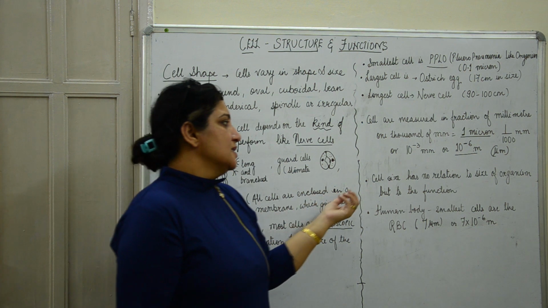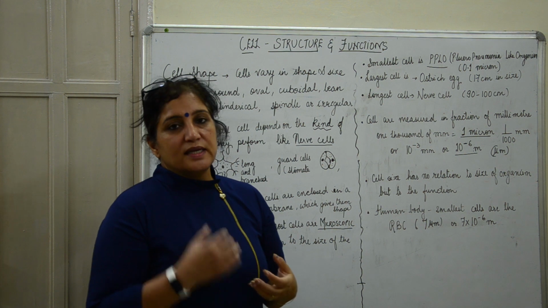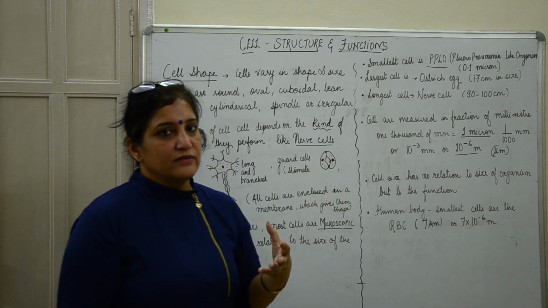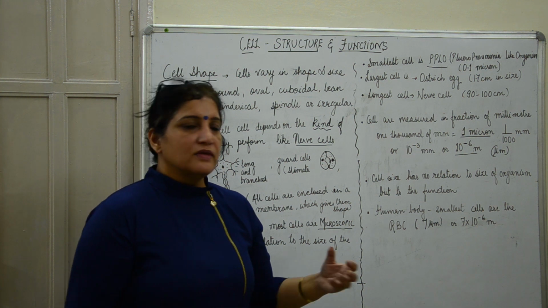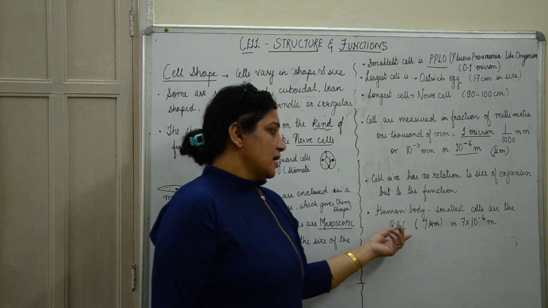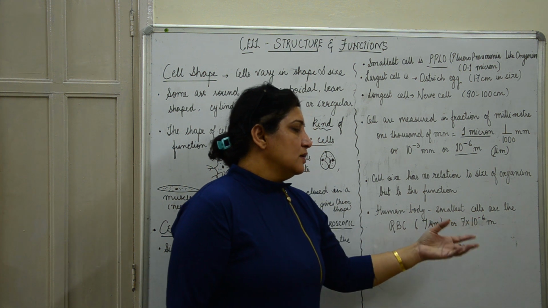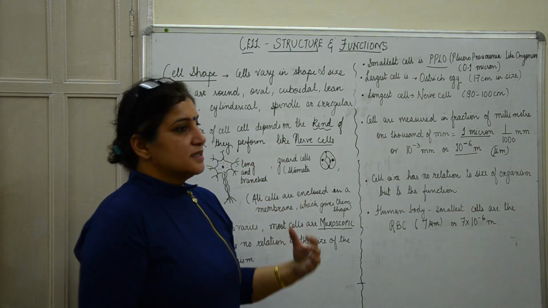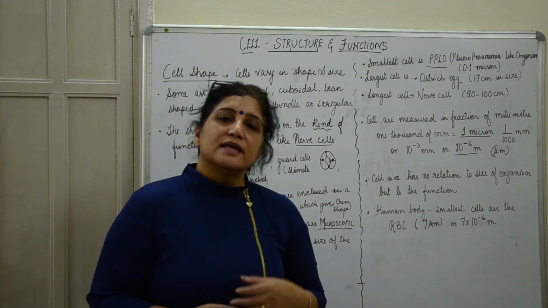Now, as I said, the cell size has no relation to the size of an organism. It is only because of the function that it performs that the cell size varies. So the nerve cell in an elephant will be equally long as compared to the nerve cell of a rat also. So both of them will have long cells. Now in a human body, the smallest cells are RBCs, which are 7 microns, or we can write it as 7 into 10 to the power minus 6 meters. So that is about their sizes, and in the next video we will be learning about the structure of the cell and the cell organelles.